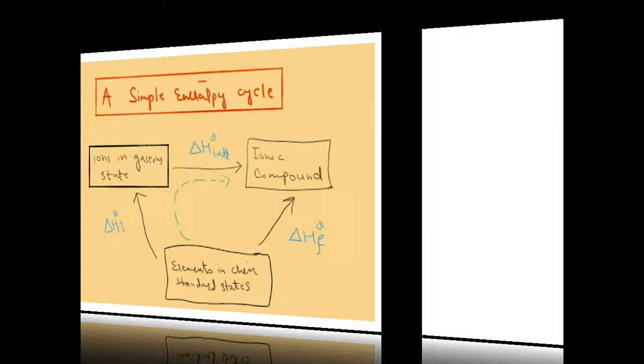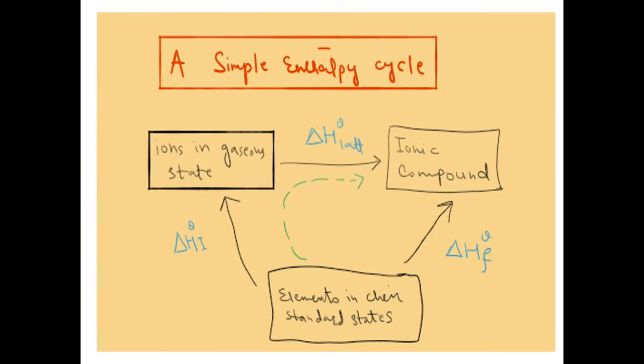First of all, you can see from this enthalpy cycle diagram how you can deduce an equation from this enthalpy cycle. If you want to calculate delta H lattice, then that value will be equal to what? You need to form an equation first. How can you form an equation? You need to look for the starting corner and then the ending corner. The one from where the arrows emerge is called the starting corner. So this corner where elements in their standard states is written is the starting corner.